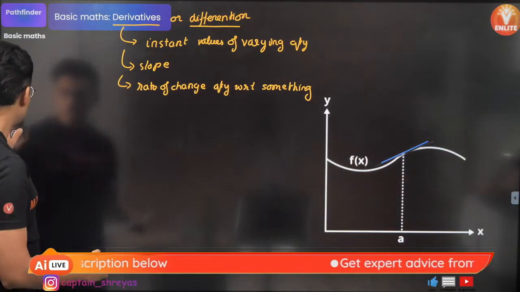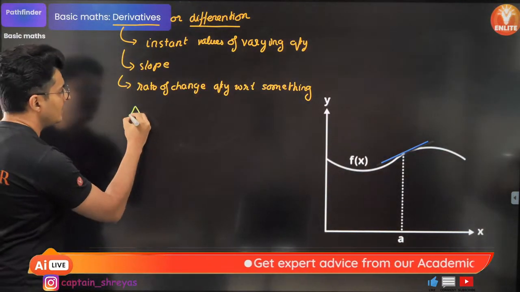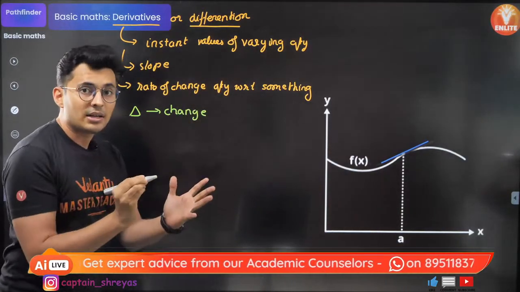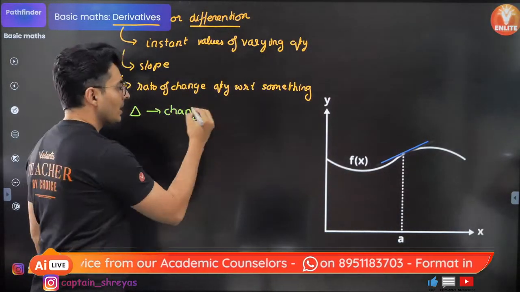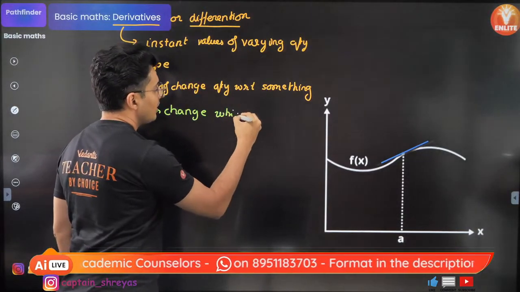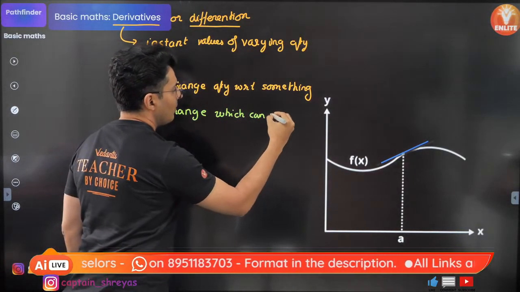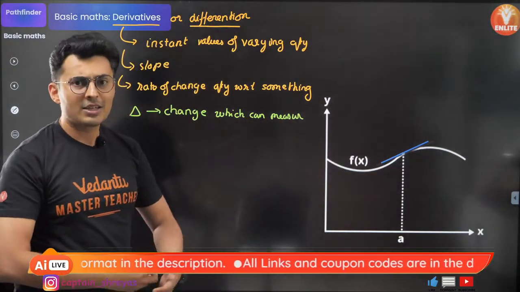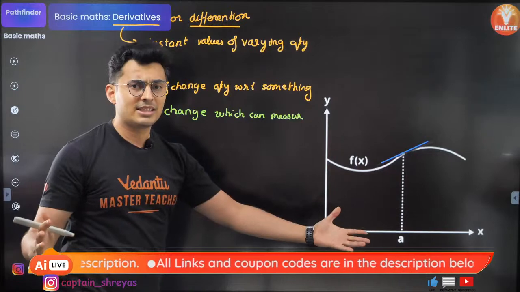When I use a symbol like delta, delta stands for a change which you can measure, whose value is known, like 2 seconds, 0.1 seconds, 0.1 meters, 0.356 meters.